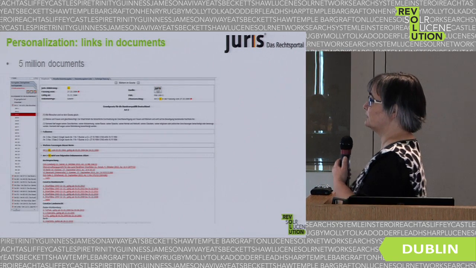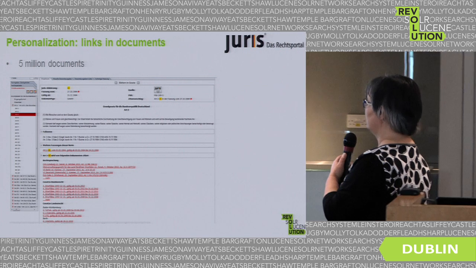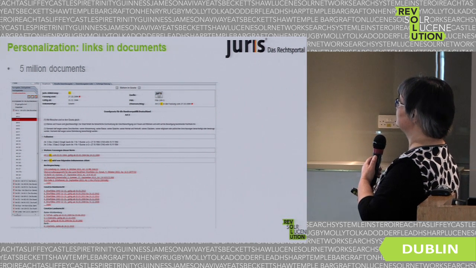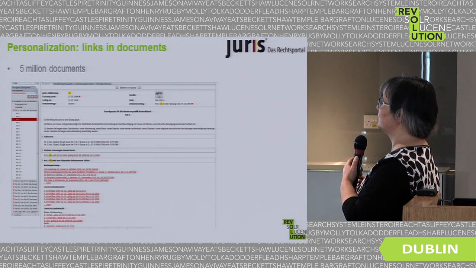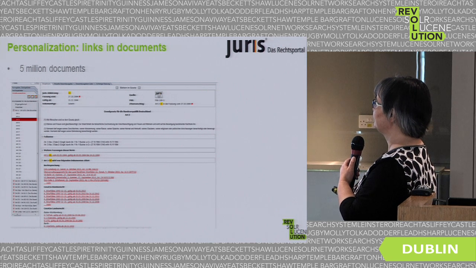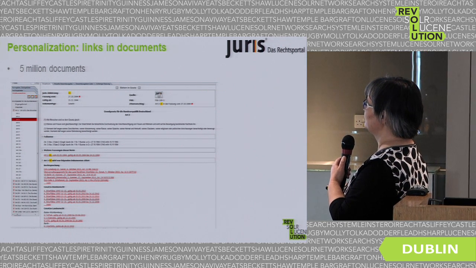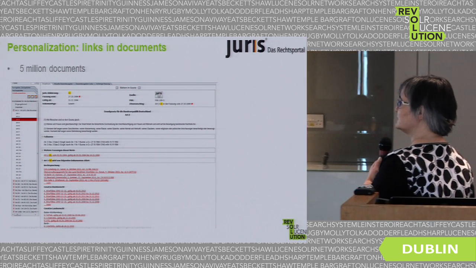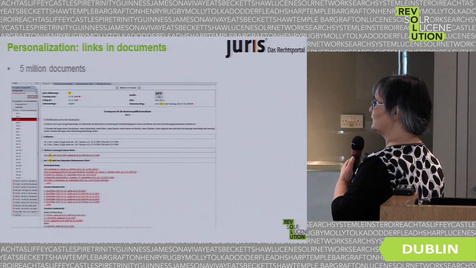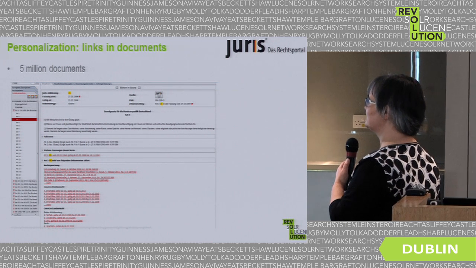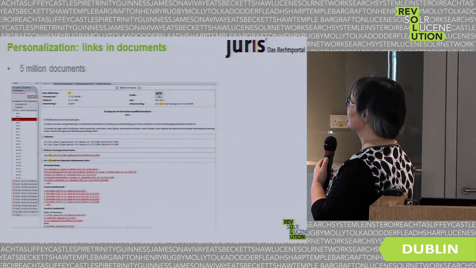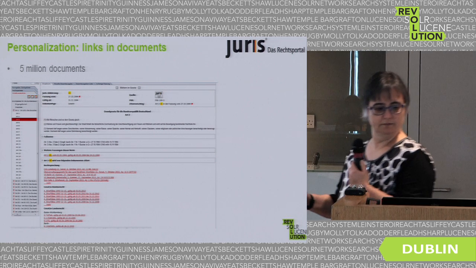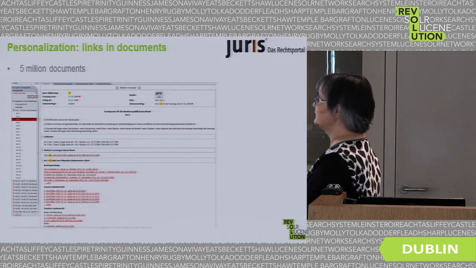We also have this personalization in the documents. The links in the documents only point to documents that the user may see. This is again the example with 5 million documents. The document is Article 3 of the Grundgesetz, the German basic law. That's one of the most cited documents in our system, and it's not easy to read.